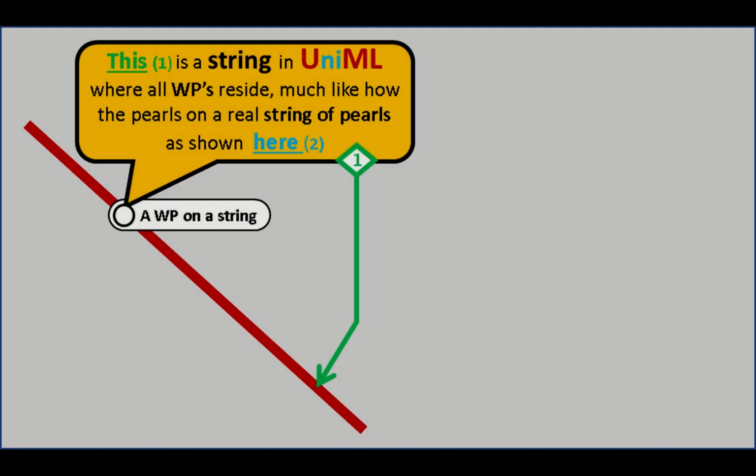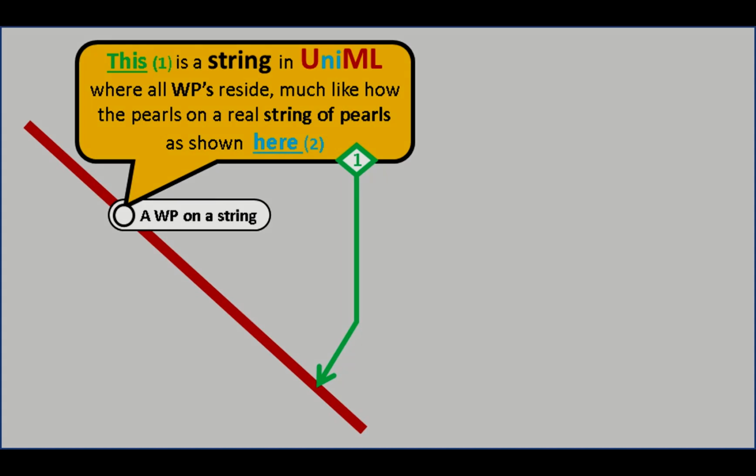This is a string in UniML on which all white pearls reside, including saltwater white pearls, as shown here by the green arrow with a little diamond labeled 1, which by the way is called a footnote, where a comment bubble, like the orange one shown here, could have one or more footnotes or none at all. I'll go into more detail on comment bubbles probably in part 3.